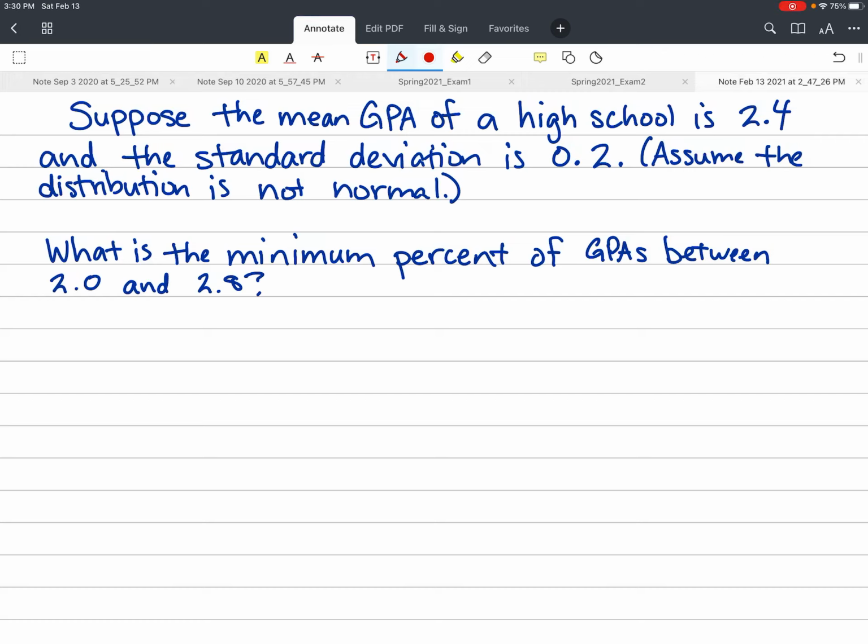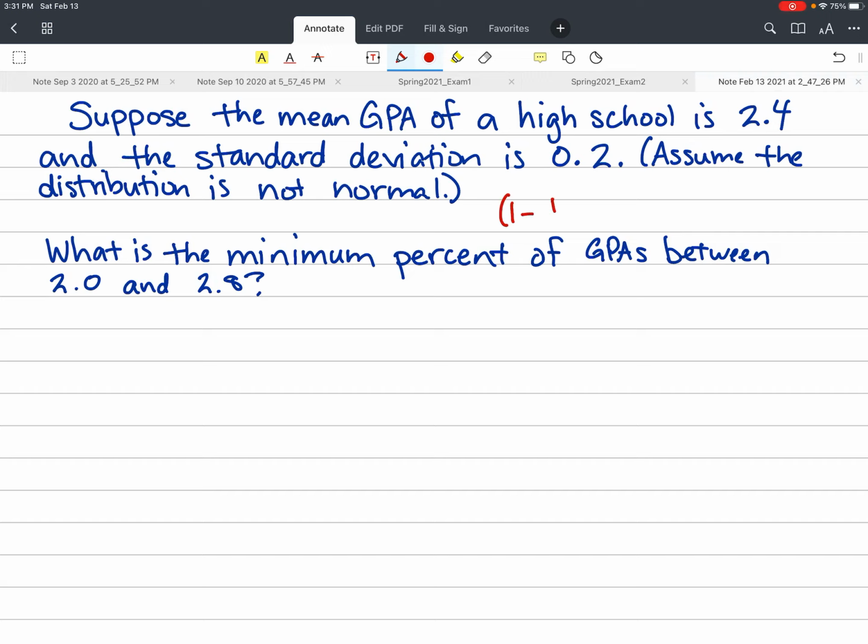All right, let's try this example here. Suppose the mean GPA of a high school is 2.4 and the standard deviation is 0.2. Assume the distribution is not normal. By the way, that wouldn't be a problem because Chebyshev's inequality applies to any distribution. So the fact that it's not normal doesn't matter. What is the minimum percent of GPAs between 2.0 and 2.8?